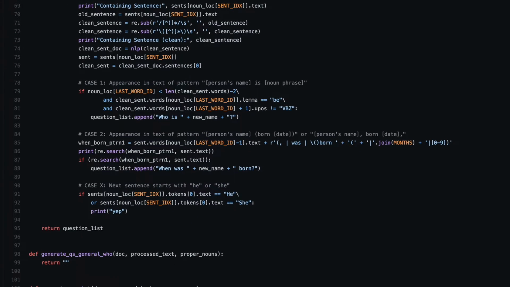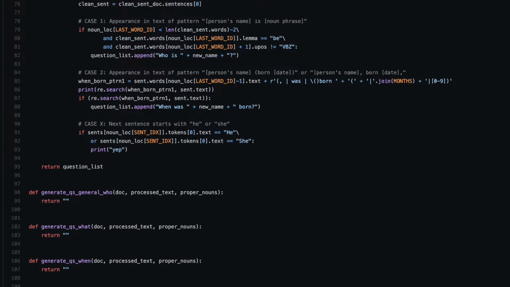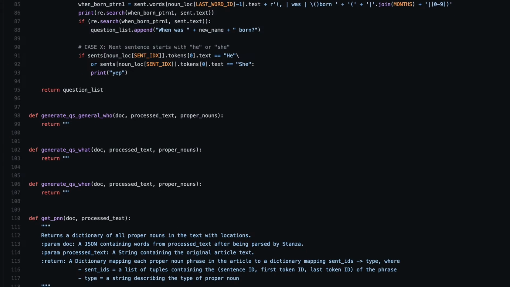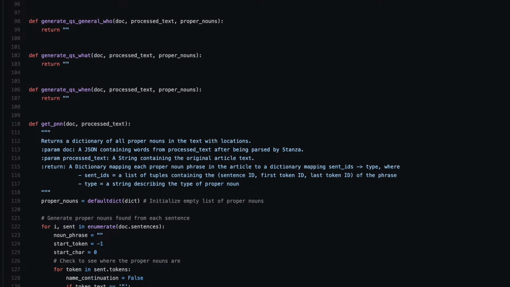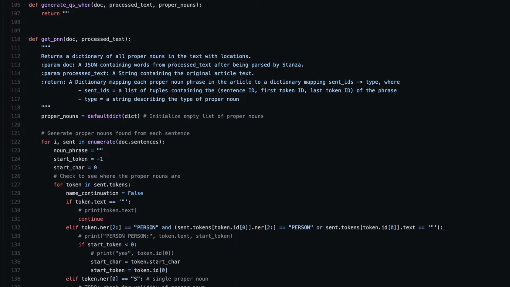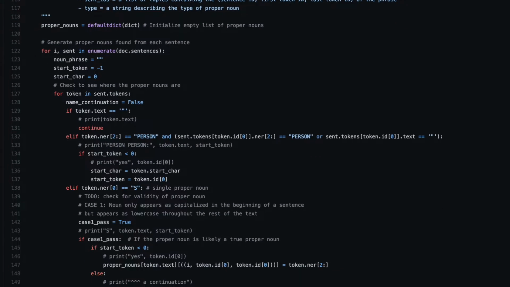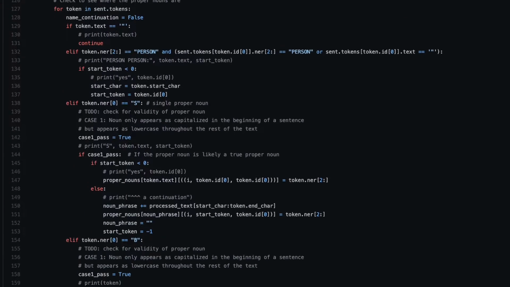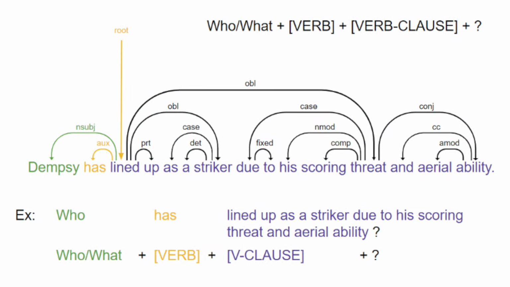We then tried using Stanza's grammatical tagging and lemmatization to ask questions about who did the next verb in the sentence, but this led to short, often unanswerable questions. Our current model is more effective at creating good questions and uses dependency parsing from Stanza to ask who, what, and why questions by rearranging the clauses within sentences.